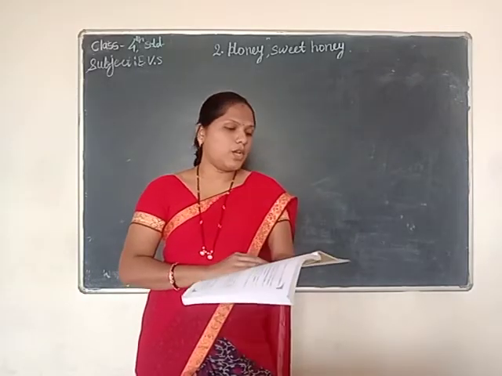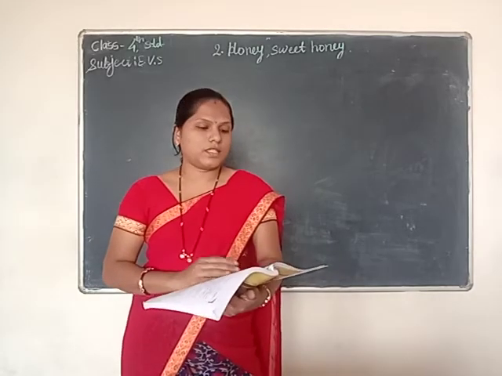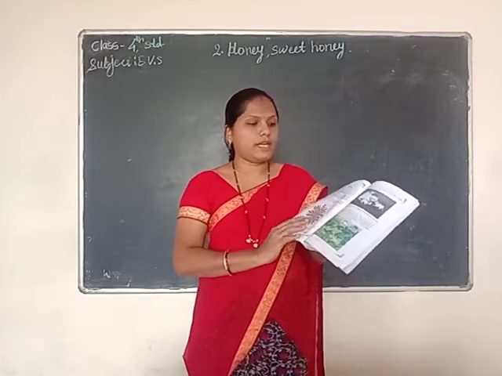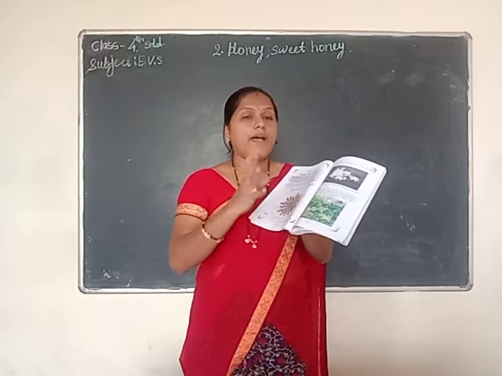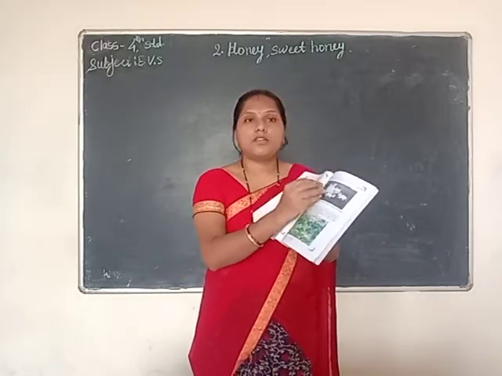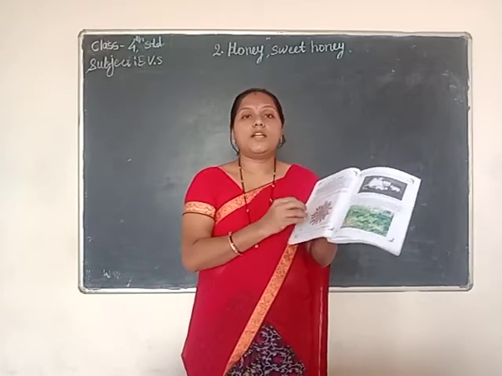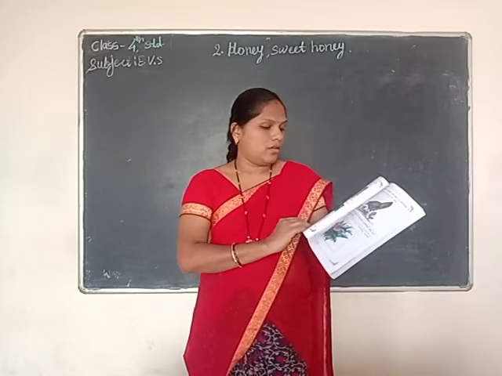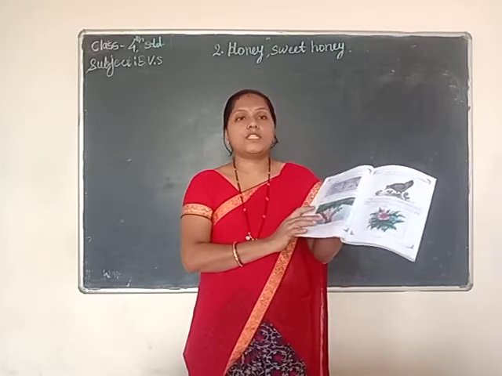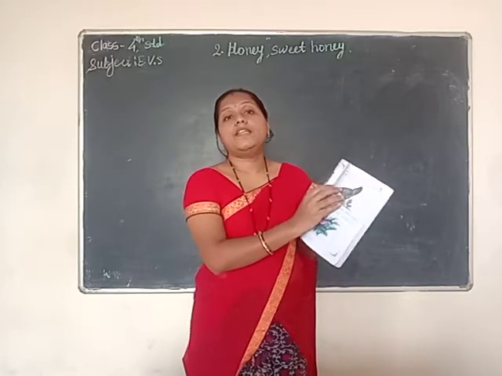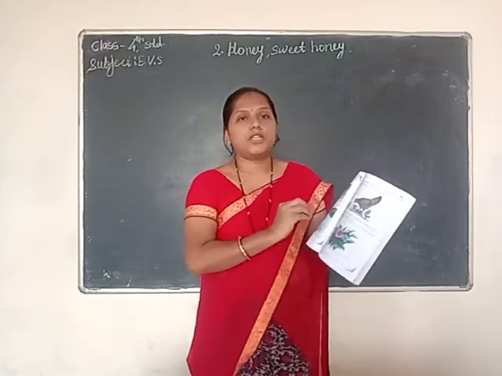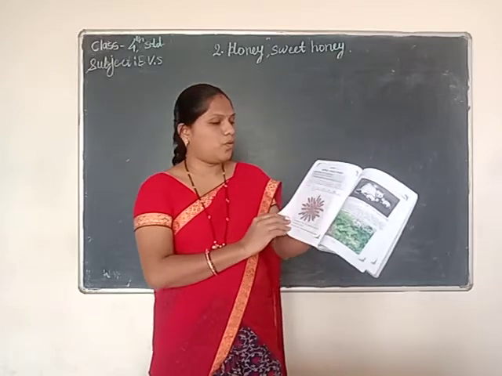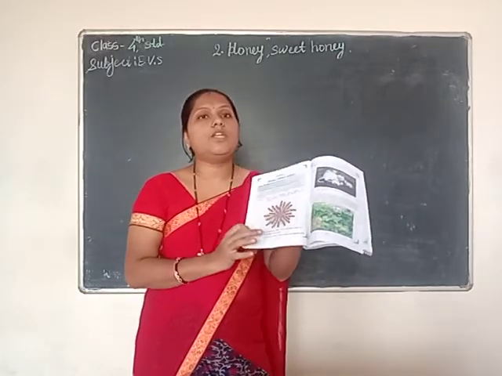Okay, children, we will continue our half lesson in our next class. Up to that, we have to read these two pages at home. Try to understand what the animals are doing, why the dogs are fighting, what the cat is doing to its kittens, why ants are gathered at that sweet, next, why the baby monkey does not fall down, and what the hen teaches its chicks. All these questions, we have to identify the answers to them. I have told the answers while teaching. So please try to read this lesson at home.